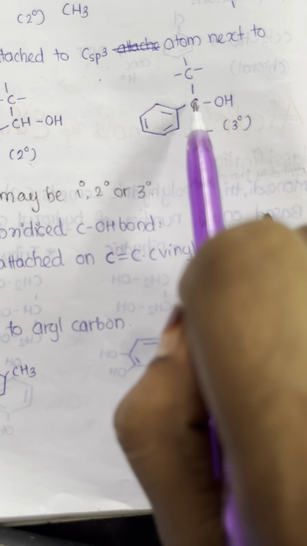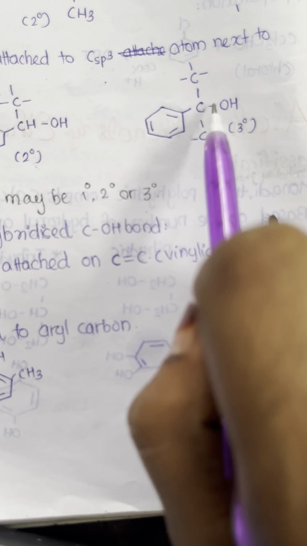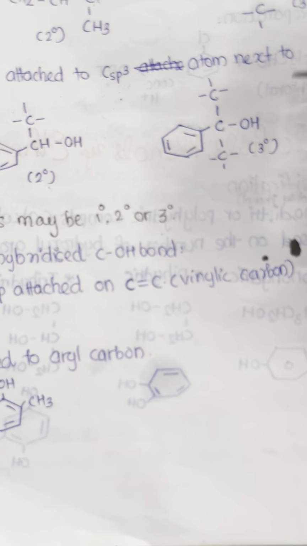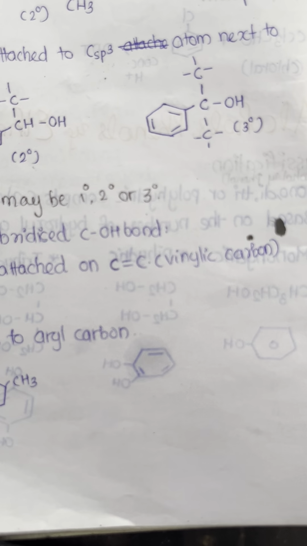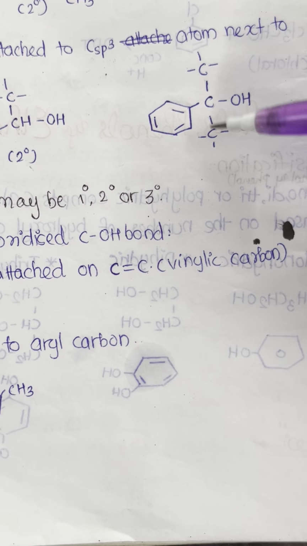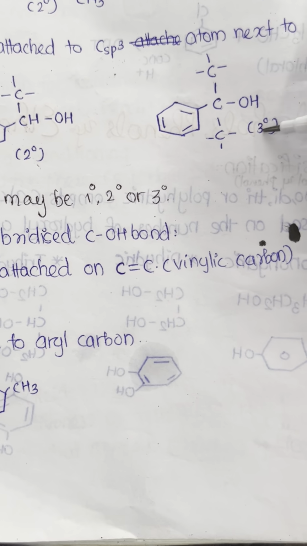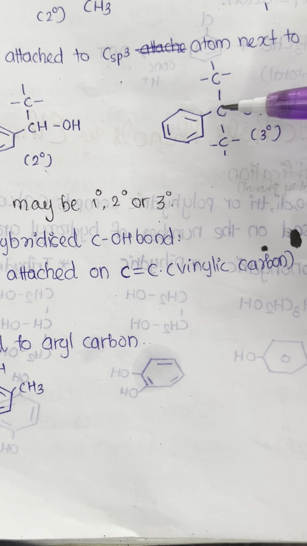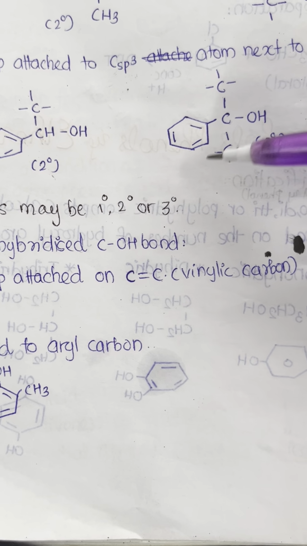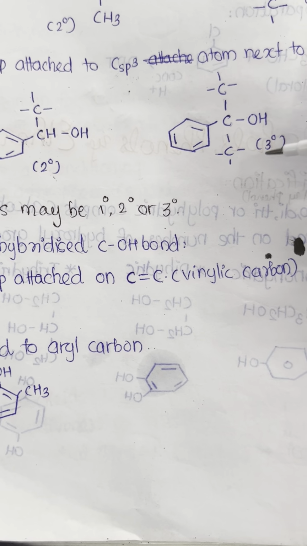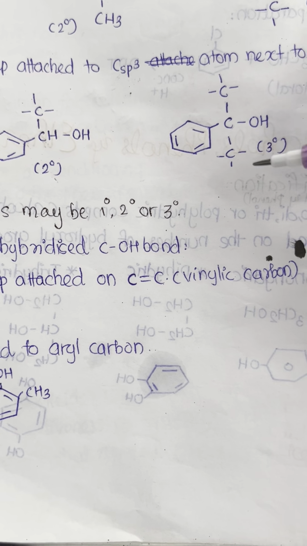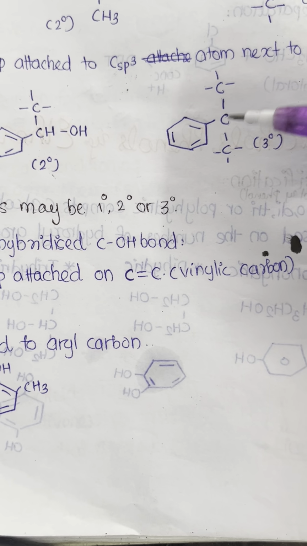Now here all four valencies are satisfied by single bonds. So it is sp3, connected to one carbon, two carbon and three carbon, so it is tertiary. It has an adjacent benzene or aromatic ring, so it is a benzylic carbon. So this is called a tertiary benzylic alcohol.